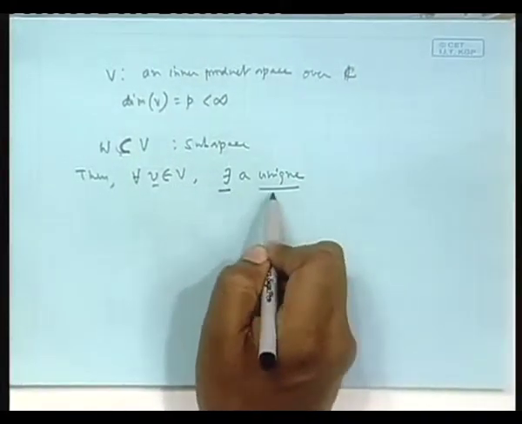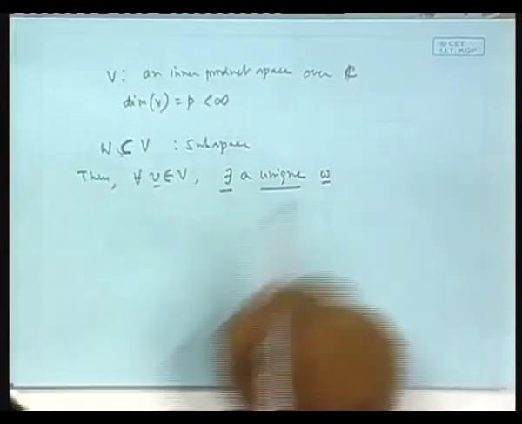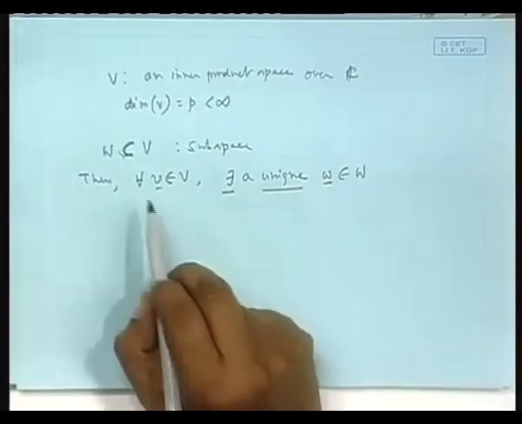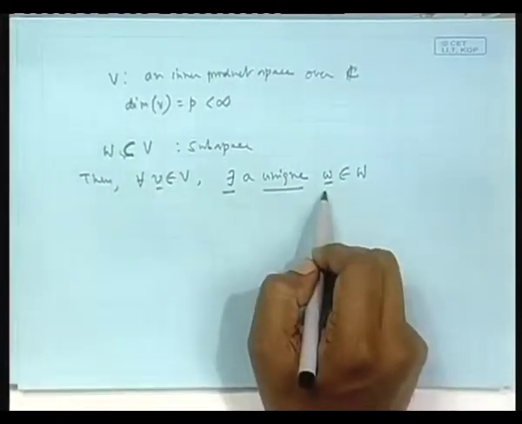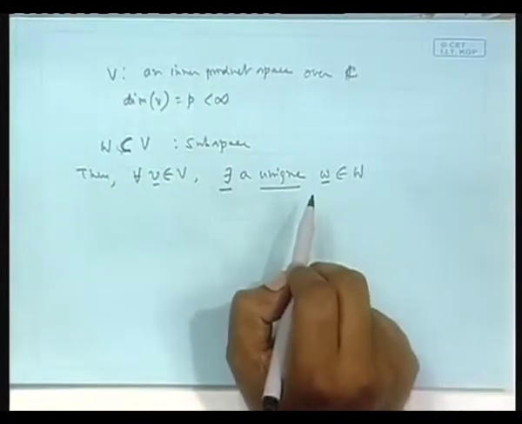Both existence and uniqueness I need to prove. This is a vector element of W. So, given V you get only one W. It exists and you get one, but it is unique.